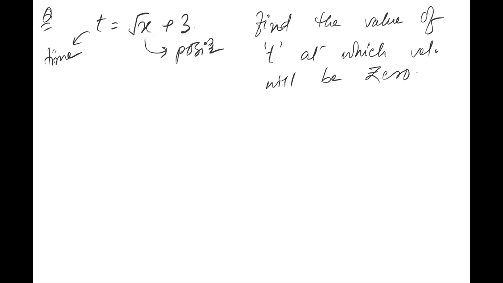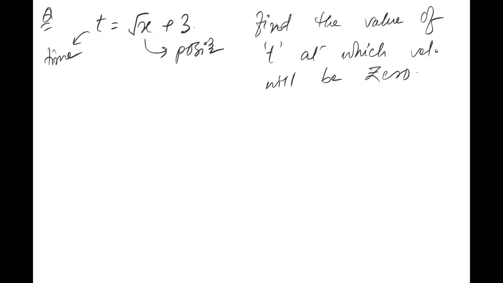Obviously, there will be a particular time at which the velocity will become 0. This means that if the velocity will be 0 at some particular instant of time, which velocity are you supposed to find out? Average or instantaneous? Instantaneous. Of course instantaneous. बेटा मैं फिर से repeat कर रहा हूँ. Because the velocity will be 0 at a particular value of time, this velocity will obviously be the instantaneous value of velocity. Because if you are finding the value of velocity at a particular time, that must always be your instantaneous value of velocity.